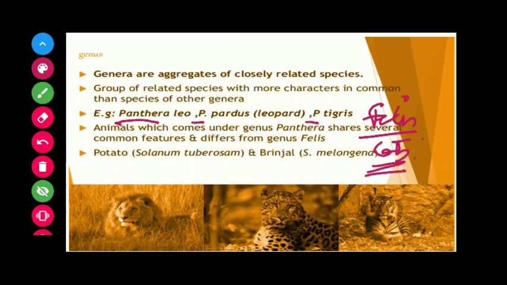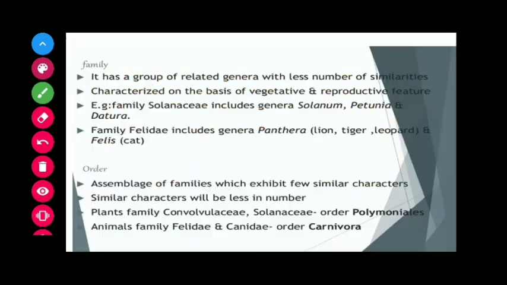Okay. Now, in case of plants, potato, that is Solanum tuberosum, and brinjal, Solanum melongena. Similarly in plants also, potato and brinjal belong to the same genus, that is Solanum. Sometimes a genus may consist of only one existing species. For example, modern man, that is Homo sapiens. In the genus Homo, only a single existing species may be prevalent. So this is the point which should be kept in your mind.